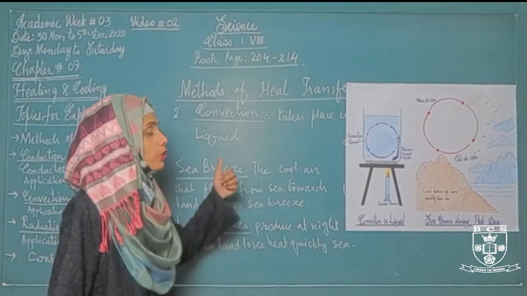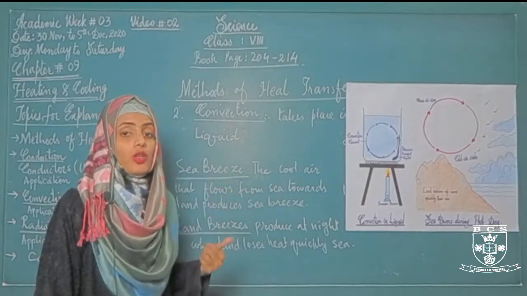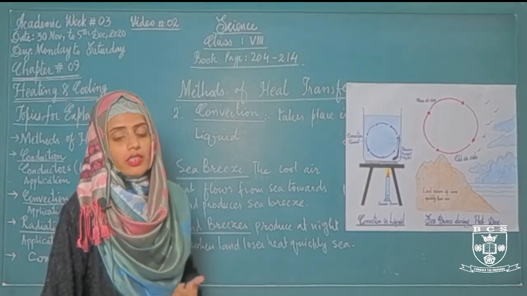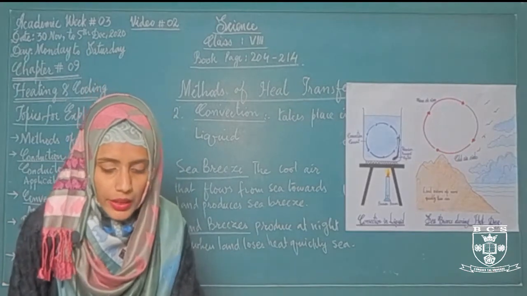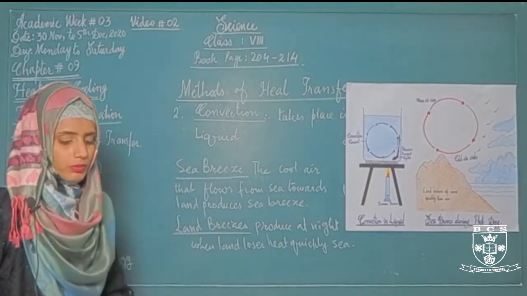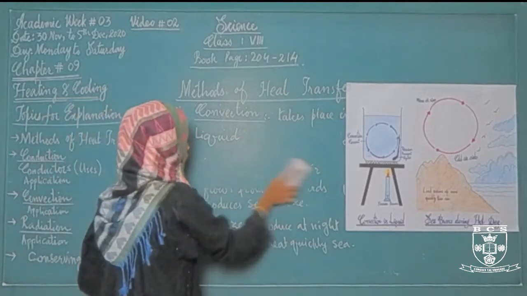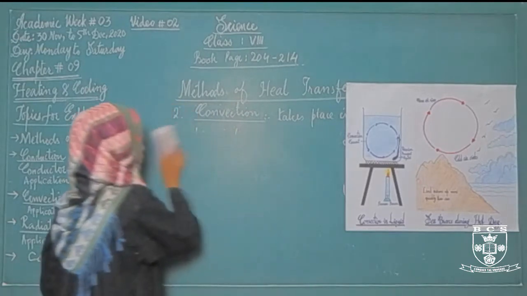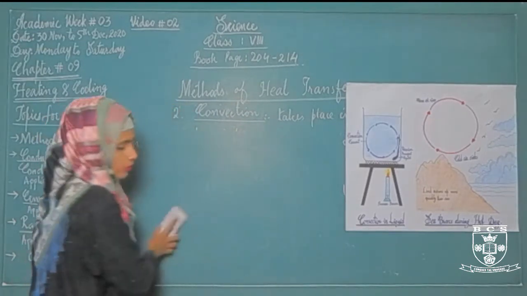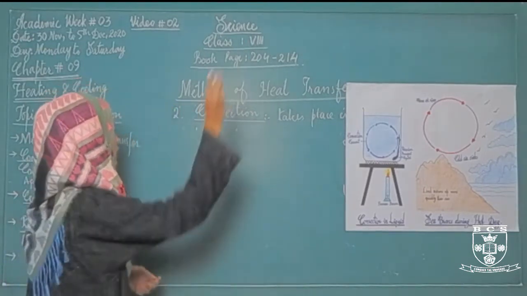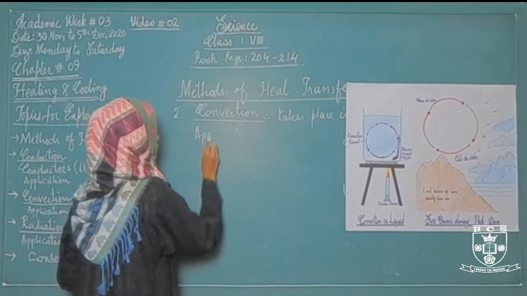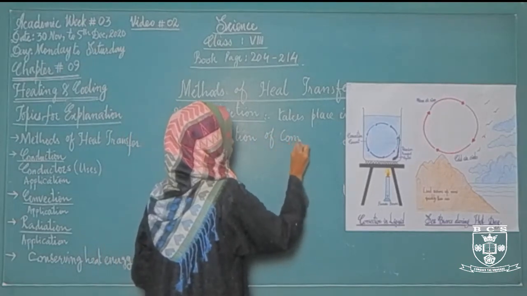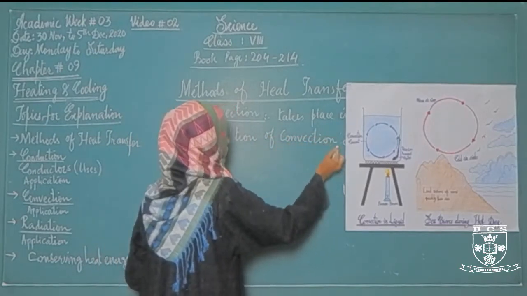In this way, due to the convection current, two types of breezes will form at the seaside. The first one is the sea breeze and the second one is the land breeze. Now I am going to discuss the applications of convection current, or the applications of convection, where we are using convection in our daily life.